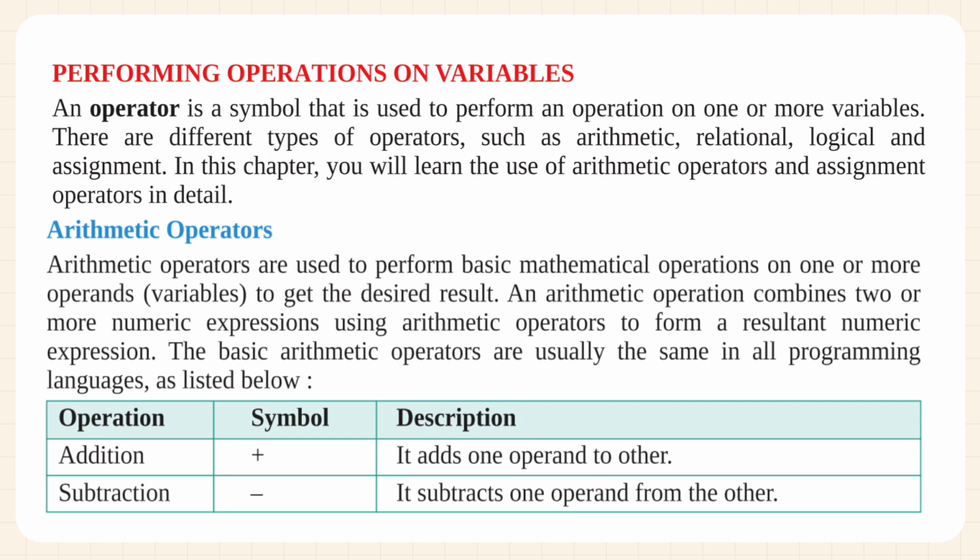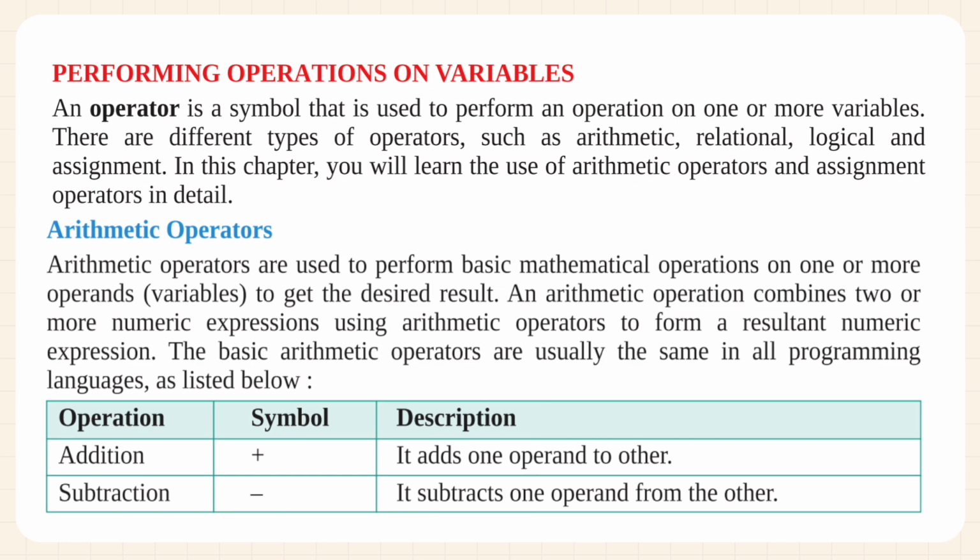Arithmetic operators are used to perform basic mathematical operations on one or more operands, variables, to get the desired result. An arithmetic operation combines two or more numeric expressions using arithmetic operators to form a resultant numeric expression. The basic arithmetic operators are usually the same in all programming languages, as listed below.